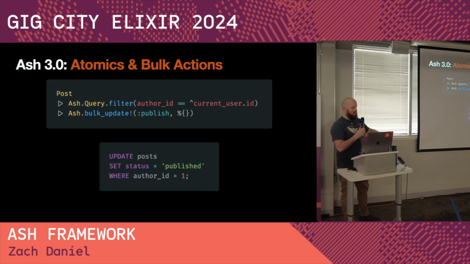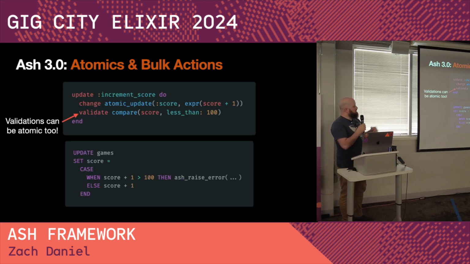So now we can use the same action. Notice I don't have to change the action at all. I can just say Ash.bulk_update, give it a query, and you get this SQL query back, where it runs this SQL query for you. So we can take your domain operations that are expressed in the singular and run them in the plural without any change required from you.